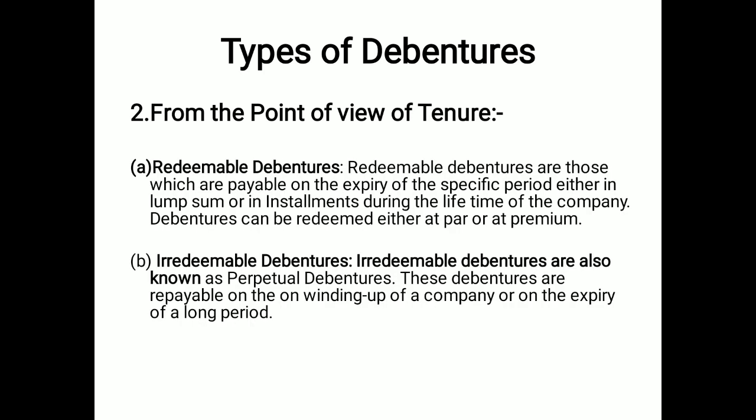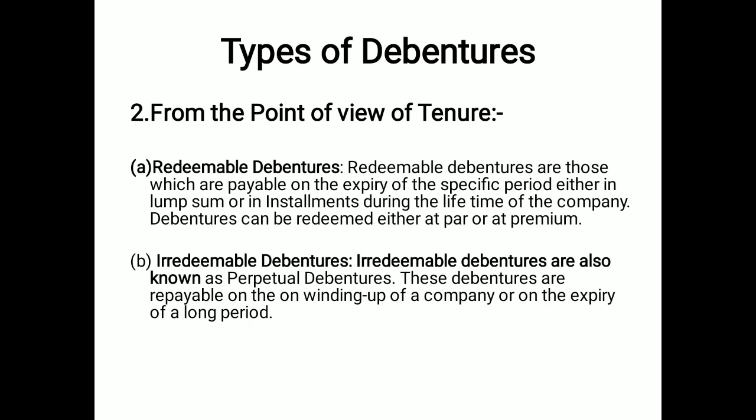Now the second is on the basis of tenure. The word tenure refers to the period. So the debentures can be categorized into redeemable and irredeemable. Redeemable debentures are those payable during the life period of the company, or after a specific period, maybe as a lump sum amount or in installments, maybe at par, maybe at premium.